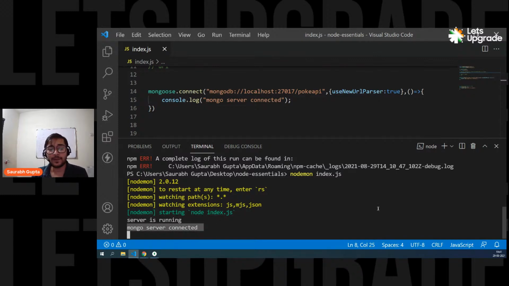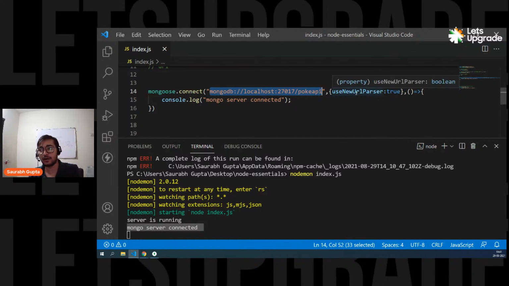See, use new URL parser is simply, the connect function basically parses this URL to connect to the database, to connect to the server. By default, it uses the old parser. I'm forcing it to use the new parser. That's why I have to mention this, use new URL parser, true. And I don't want the old one because sometimes the old parser creates errors. That's it.